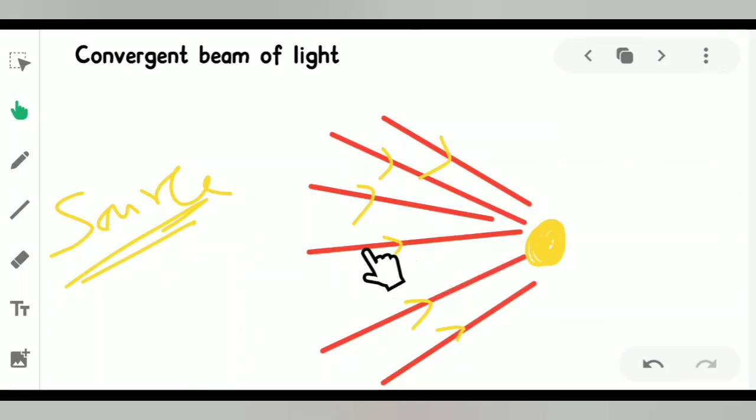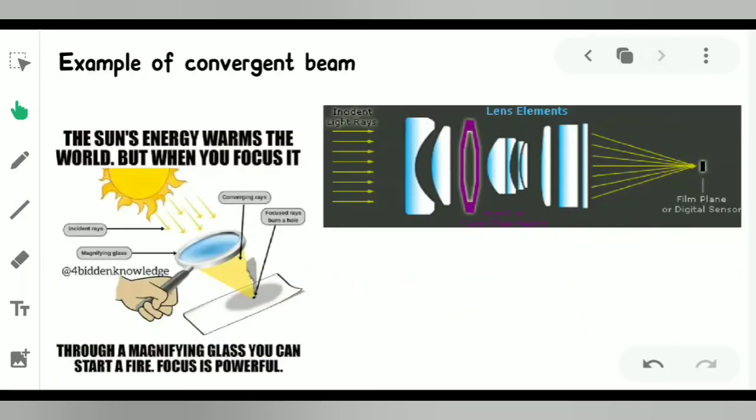That means the rays of light are coming from different directions and will meet at a fixed point, so the spacing between them keeps decreasing. So this kind of beam is known as a convergent beam of light. Got that? Now we will explore some other examples of convergent beams.